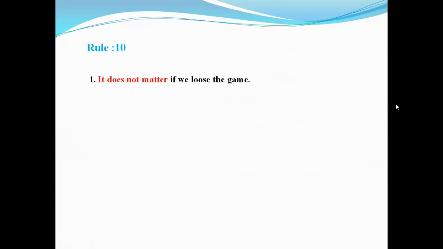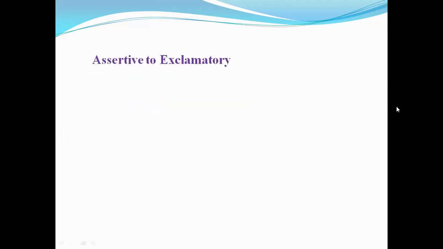Rule 10. It does not matter if you lose the game. If there is it doesn't matter at the beginning of an affirmative sentence and you want to make it interrogative, just use what though instead of it doesn't matter. So the answer is, what though if you lose the game? That's all for assertive to interrogative. Now assertive to exclamatory.